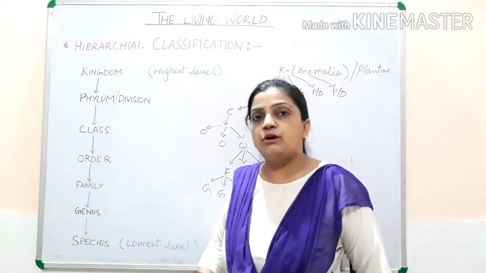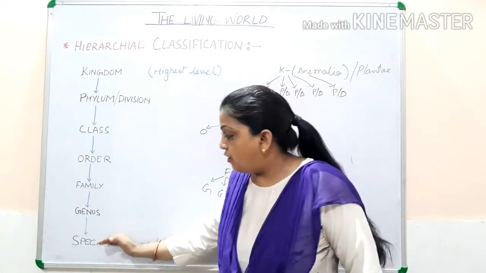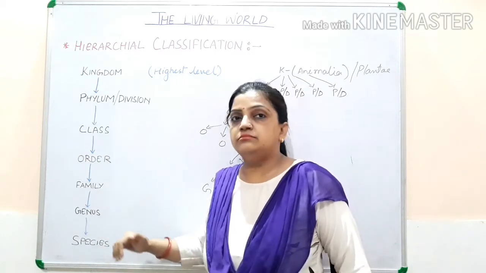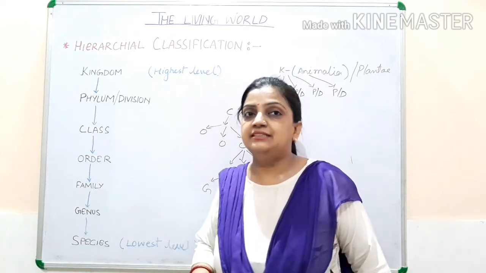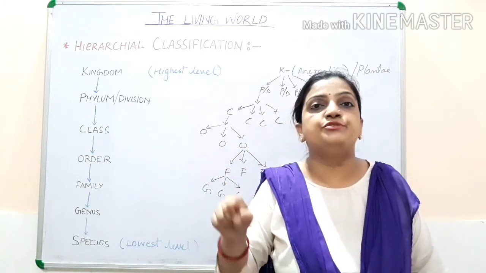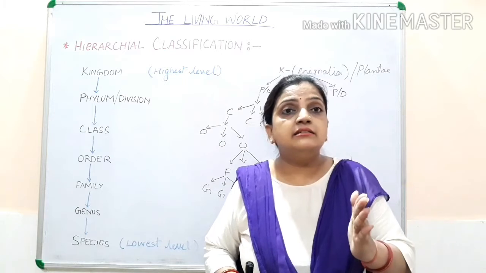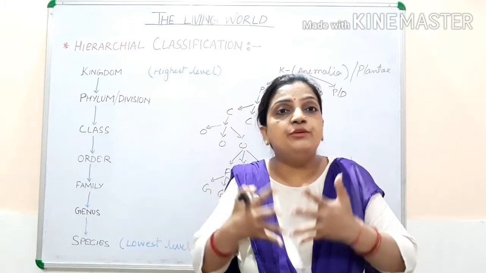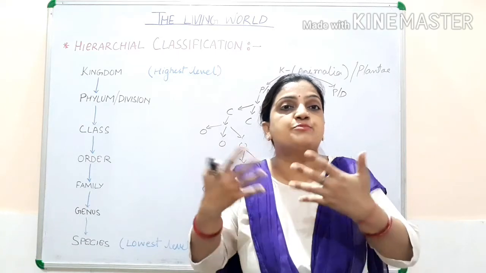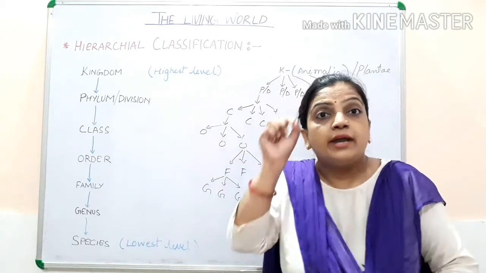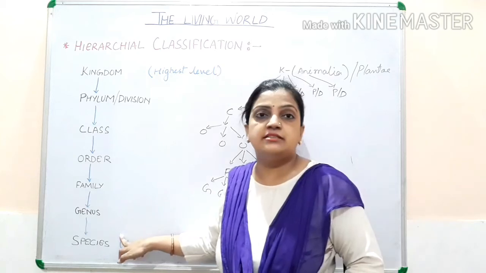But within the genus, organisms share similar characters but will not be able to reproduce with each other. Lion and tiger cannot be mated with each other, they cannot reproduce, and the next progeny will not come. So here the difference is there.